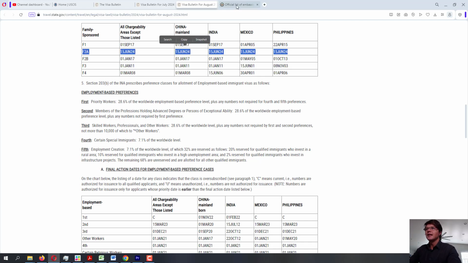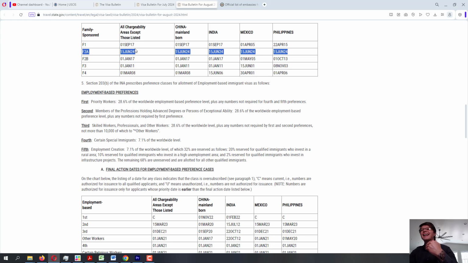Let's look at the F2A category. F2A, whoops, wrong page. F2A is highlighted in August. F2A is highlighted in July. There we go. Okay, so there is a decent movement for F2A, and looks like from July it moved from November 2023 to June 2024. That is the movement of November, December, January, February, March, April, May, June. So approximately 6-7 months movement ahead for F2A on graph B,